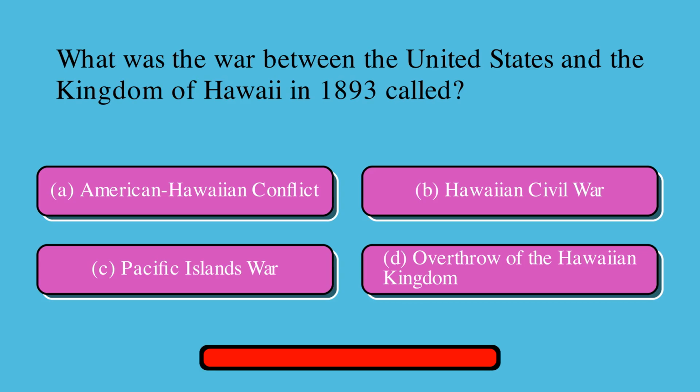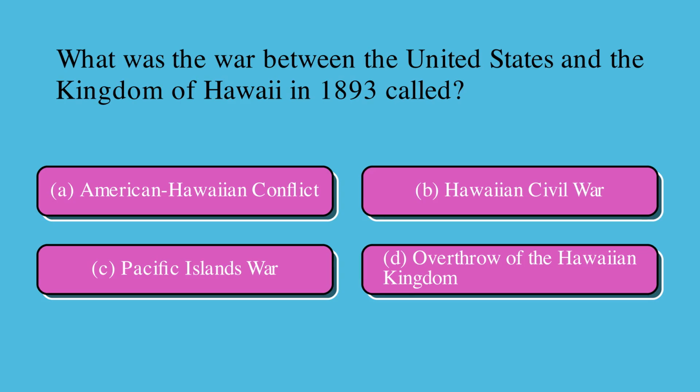Which letter of the following answer choices corresponds to the war between the United States and the Kingdom of Hawaii in 1893? Is it A. American-Hawaiian conflict, B. Hawaiian Civil War, C. Pacific Islands War, or D. Overthrow of the Hawaiian Kingdom? Choose the correct option. Correct answer is D. Overthrow of the Hawaiian Kingdom.